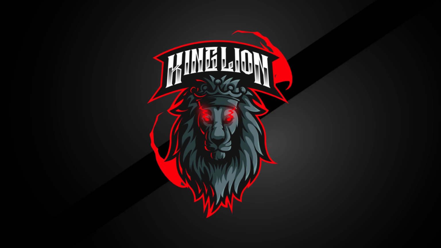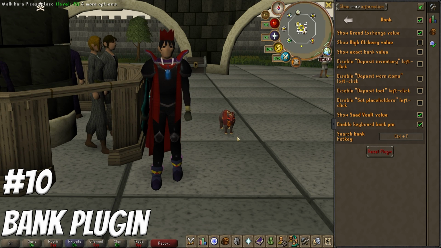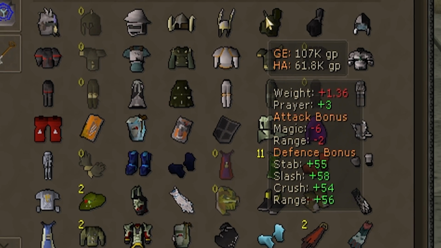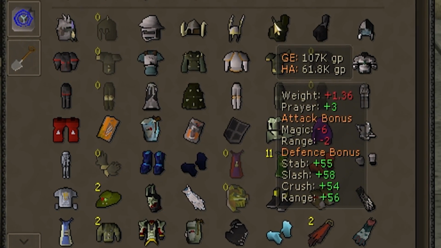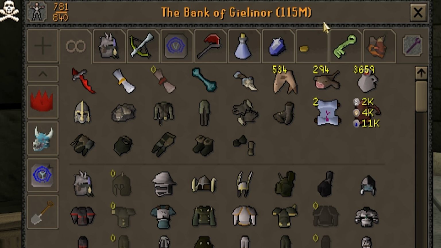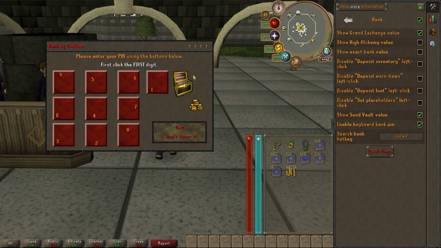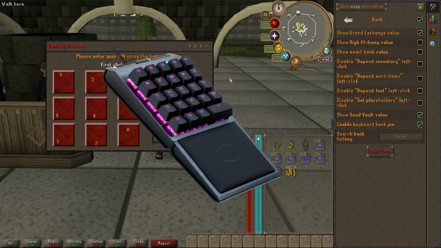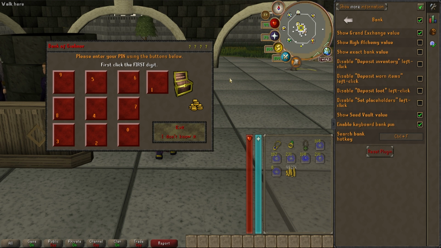So coming in at number 10 on the top 10 plugins list, it is going to have to be the bank plugin. What this allows you to do is show grand exchange value, show high alchemy value, show exact bank value itself, and probably the feature that I appreciate the most out of this one is going to have to be the enable keyboard bank pin. What this allows you to do is actually input your bank code with your numbers on your keyboard. This saves a lot of time and prevents you from locking yourself out of your bank account. Huge headache saver, just turn it on.